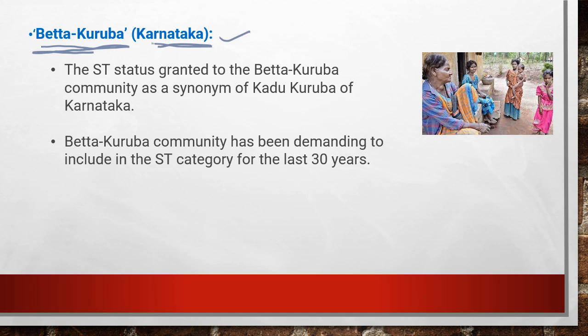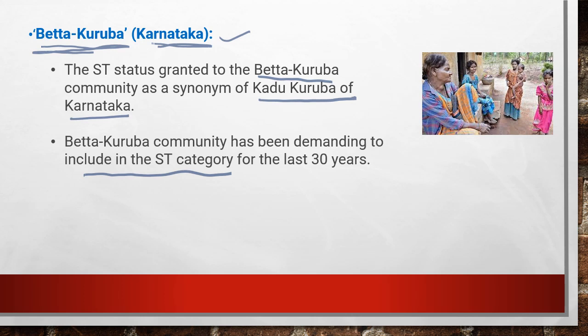The ST status was granted to the Vijetha and Kuruba community, and it is actually a synonym of Kadu Kuruba of Karnataka. So the Kadu Kuruba, which was also known as Vijetha Kuruba, and this community has been demanding to include them under the ST category for 30 years, and today the cabinet has given such approval.